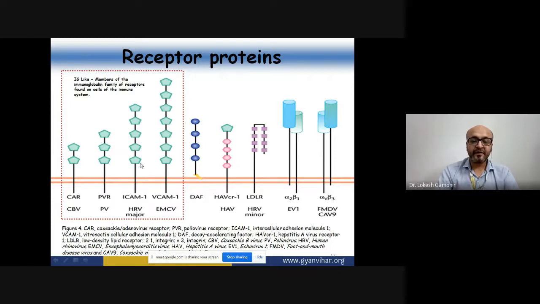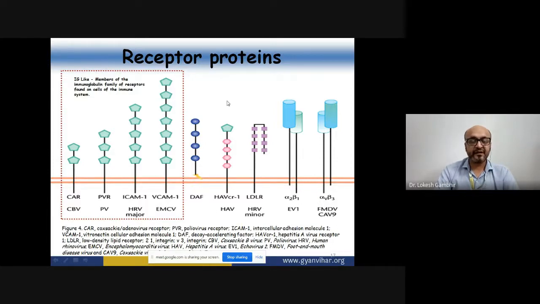Other viruses of the family have their own specific receptors present on the membrane. There is HAV-CR1, a specific receptor for hepatitis A virus present on hepatocytes. All the viruses have their own specific receptor, whether we are talking about a human pathogen or the aphthovirus, foot and mouth disease virus, which has a very specific receptor, alpha V beta 3.